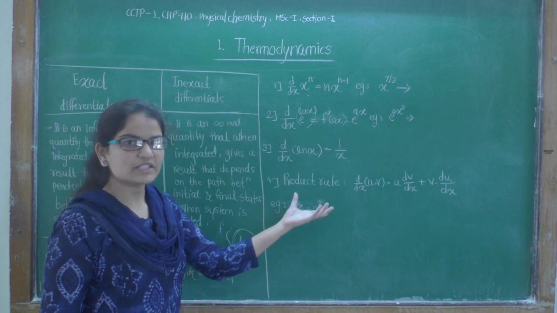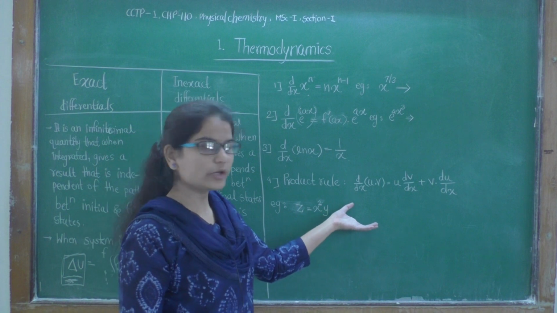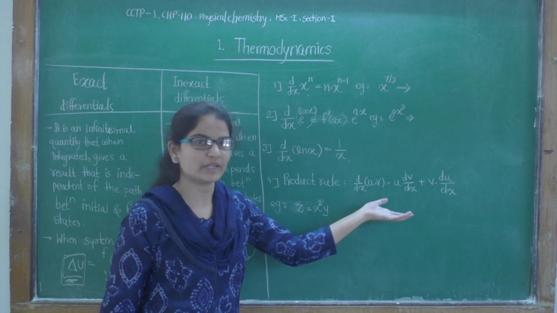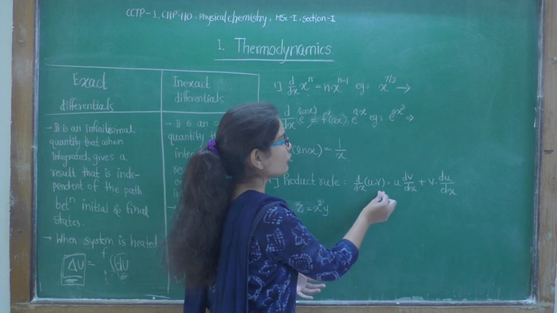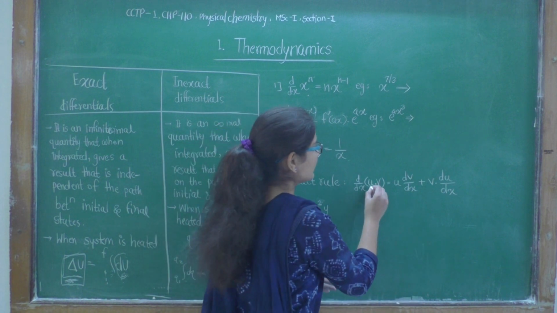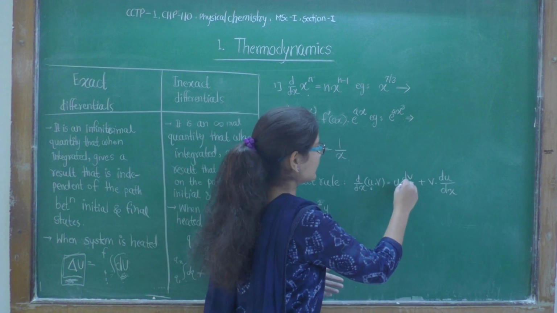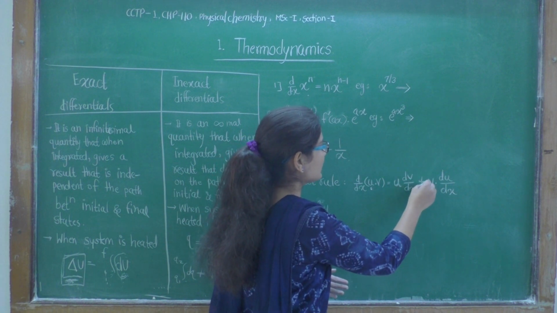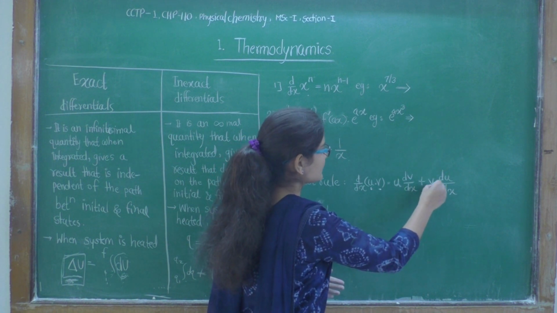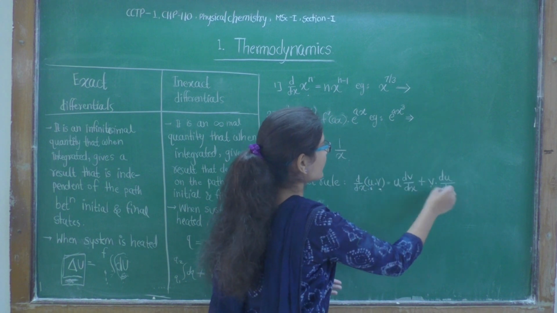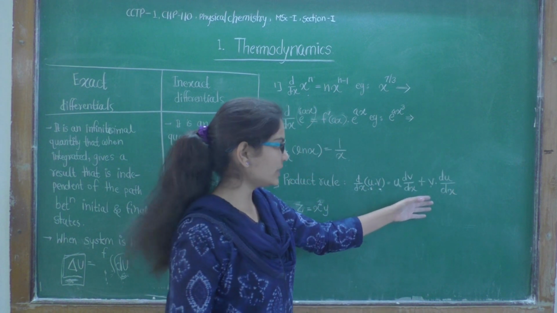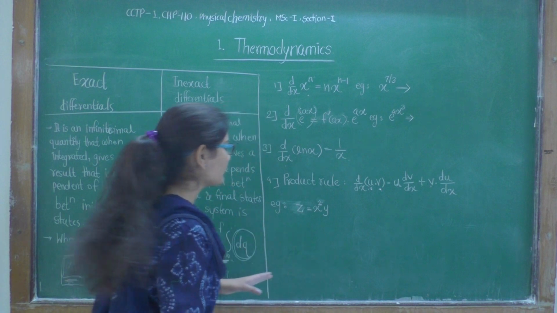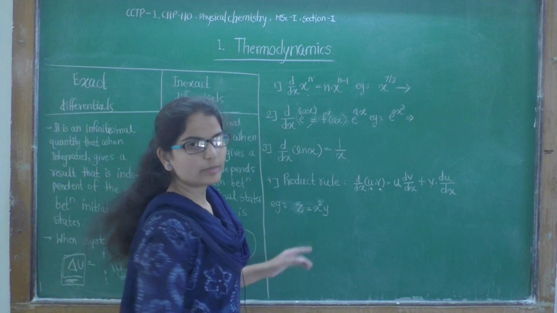And the last is the product rule. The product rule is d by dx of u into v. If you have to differentiate u into v, then first keep u as it is and differentiate v with respect to x, plus keep v as it is and differentiate u with respect to x. That is, u dv by dx plus v du by dx. That's it. Now this is an example of the product rule.